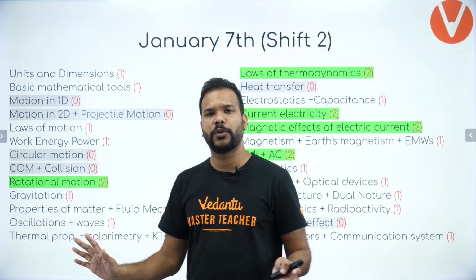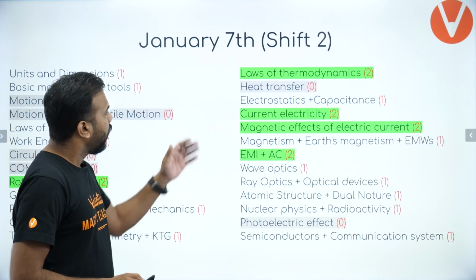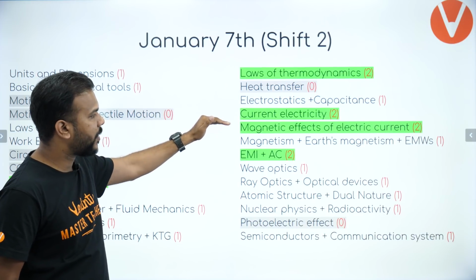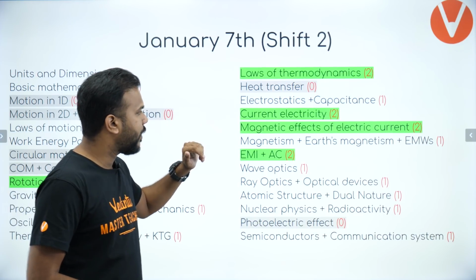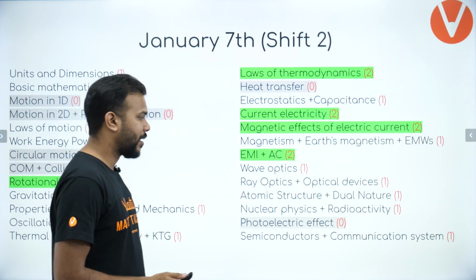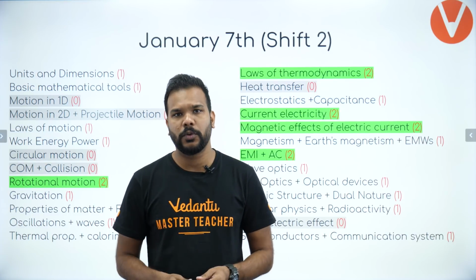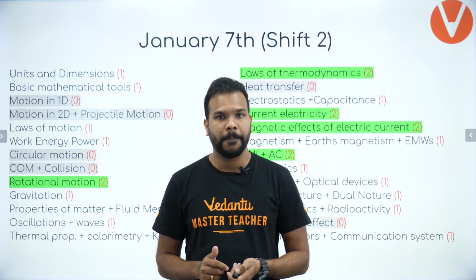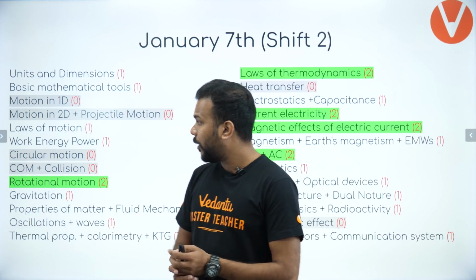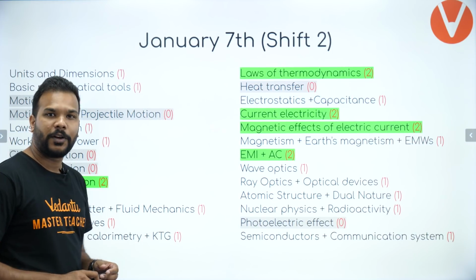rotational motion, it's going to be mostly always there because rotation is one of the most favorite topics of JEE. Laws of thermodynamics, current electricity, magnetic effects of electric current, and EMI and AC. All these 5 topics had 2 questions each, a relatively more balanced weightage given to the topics which are usually asked more. So all of these 5 topics had questions coming from there, but the list will get a little longer when we look at the topics which were not even asked.